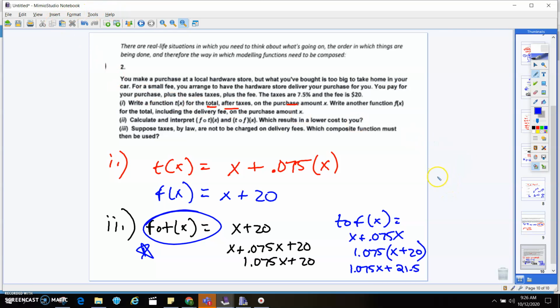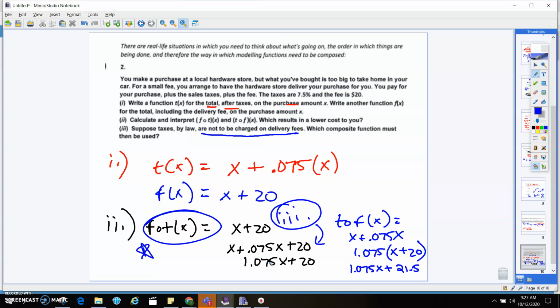Number 3, it says suppose taxes by law are not to be charged on delivery fees. Which composite function must then be used? So you can't take a tax on delivery fees. So you can't do t of f, right? Because then that would mean that you're taking 7.5% of that $20, which is not what we want to do. So for number 3, our best composite function would be this one, because we're not taking sales tax on that $20 delivery fee. That $20 delivery fee would be separate from the sales tax.